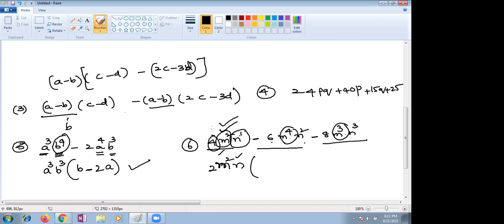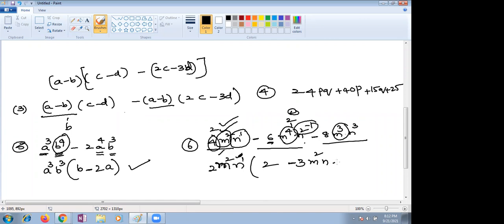So m square is already taken outside, n is taken outside, and 2 is also taken outside. What is left over? 2 twos are 4. Then 2 how many times is 6? 2 threes are 6, right? 3. Here m square is already taken outside, so 4 minus 2 gives you m square again. Then n square, n power 1 is taken outside, that means minus 1, so only n is left over in this.